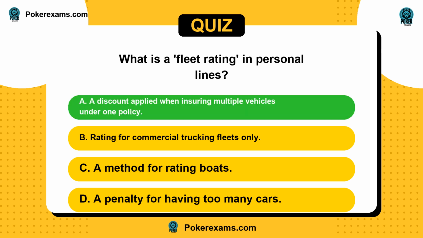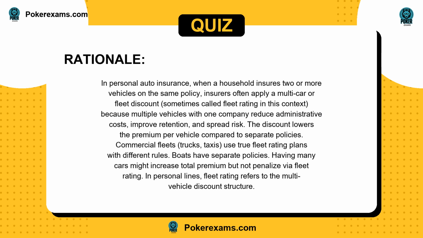The answer is A. In personal auto insurance, when a household insures two or more vehicles on the same policy, insurers often apply a multi-car or fleet discount, sometimes called fleet rating in this context, because multiple vehicles with one company reduce administrative costs, improve retention, and spread risk. The discount lowers the premium per vehicle compared to separate policies.